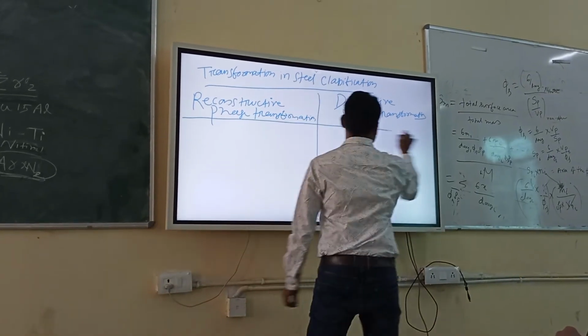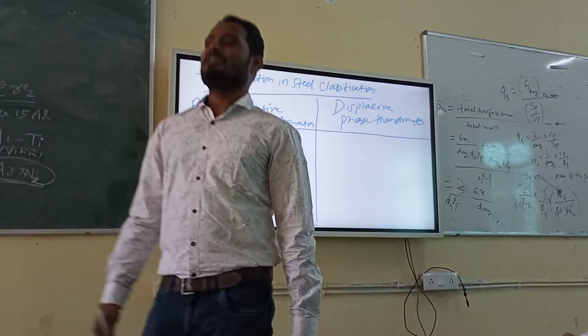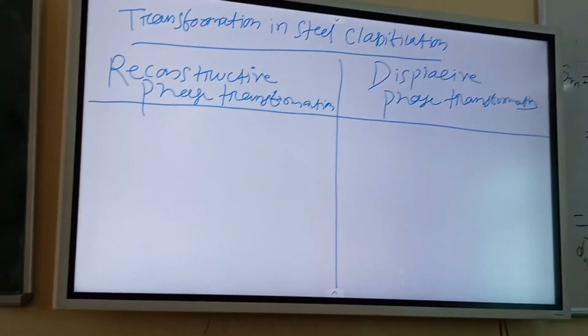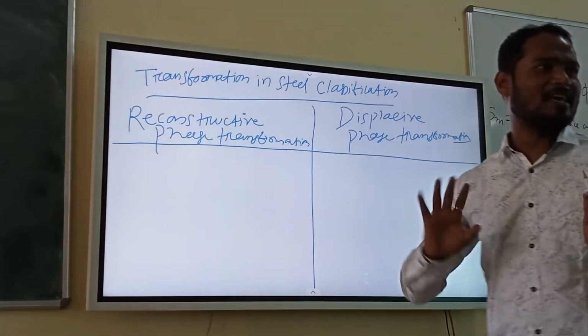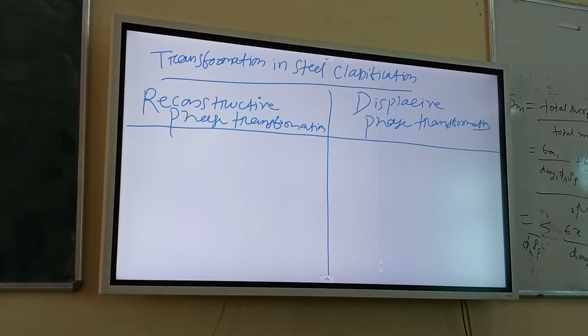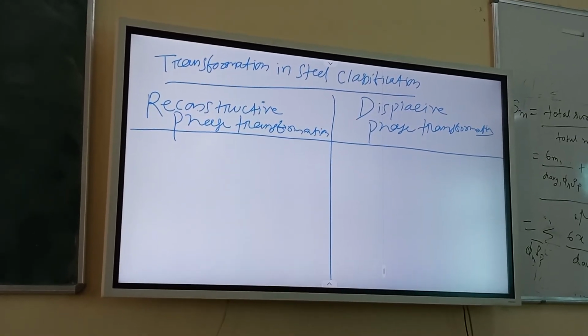These are the two types of transformation. You remember, in the earlier class we discussed that we can classify phase transformation into military and civilian. Same thing actually. Which one will be military and which one will be civilian? If you carefully look, displacive will be military or civilian?